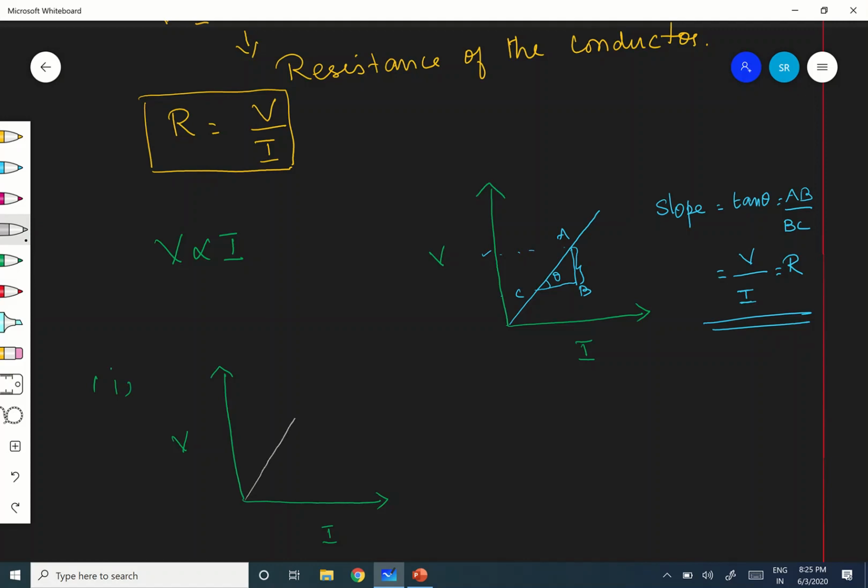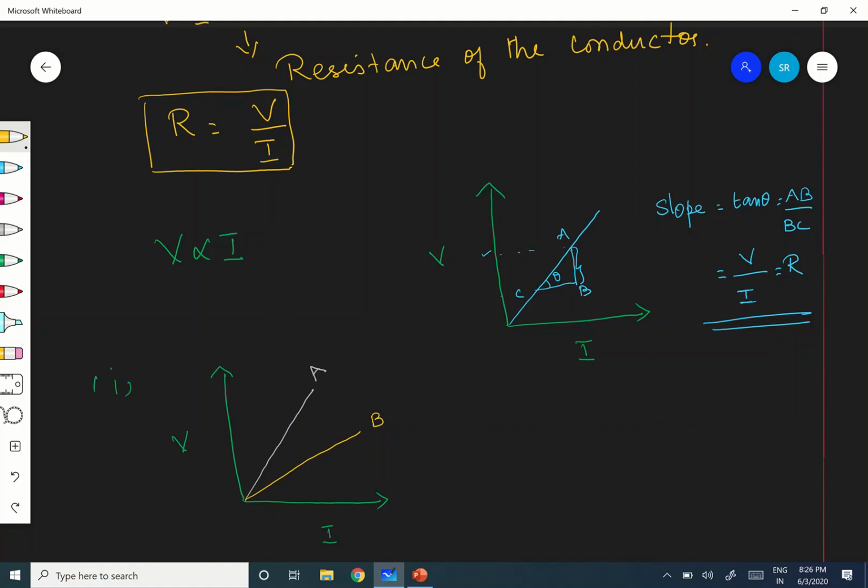This is for conductor A. And the next one, let B be like this. Hope you are getting a proper contrast here. A and B.